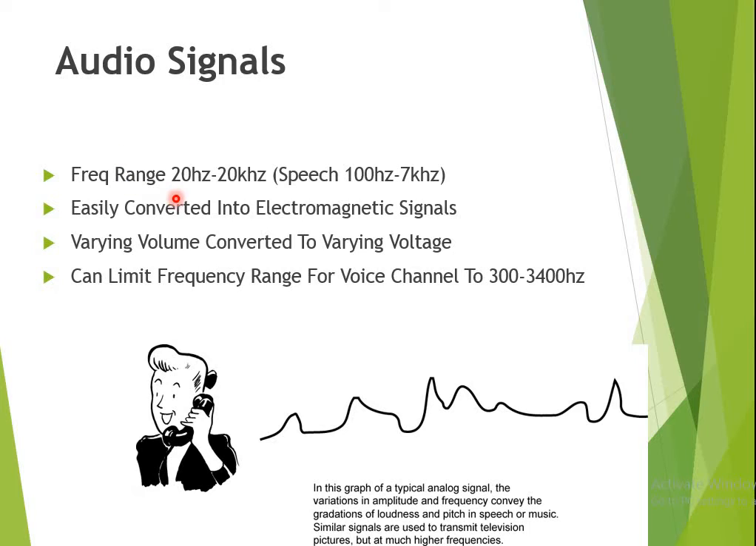The frequency range of an audio signal is from 20 Hz to 20 kHz. That is your speech signal. It is easily converted into an electromagnetic signal, which is one of its characteristics. Varying volume is converted into varying voltages. So if you vary the input voltage, it will show you a change in varying volume.